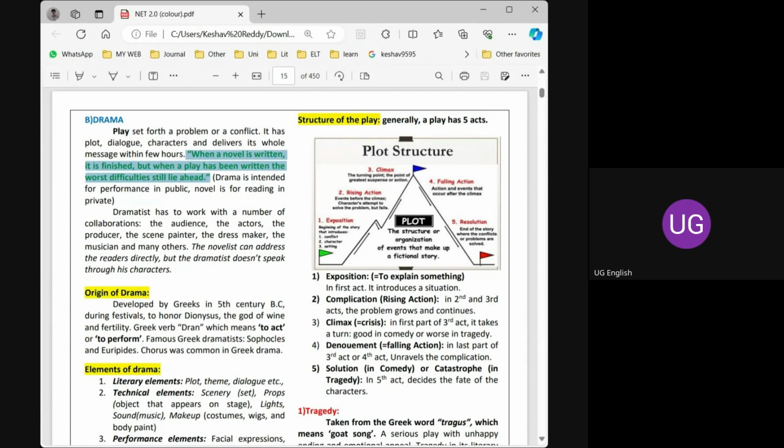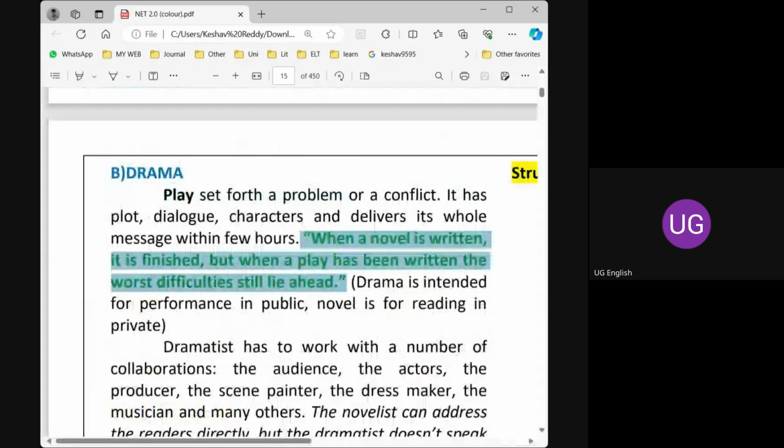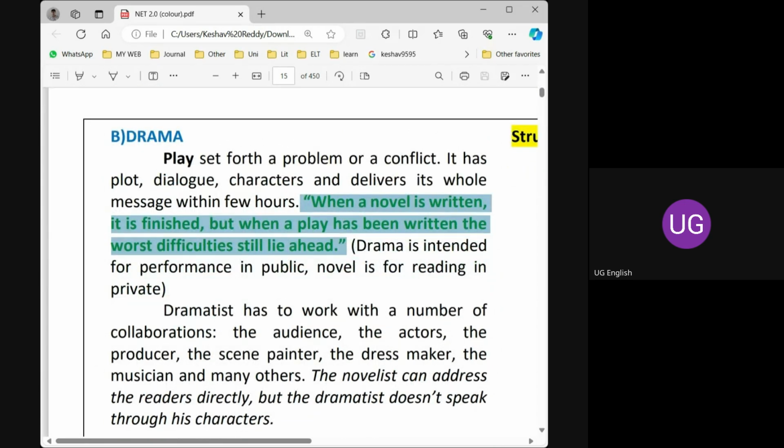Yesterday we discussed this point. The novel is intended for reading, so the job of the novelist is done with writing the novel. But drama is a performance in public, while a novel is a reading in private. There is a lot of difference between these two, because the dramatist or playwright has to use some stage directions in the drama also.